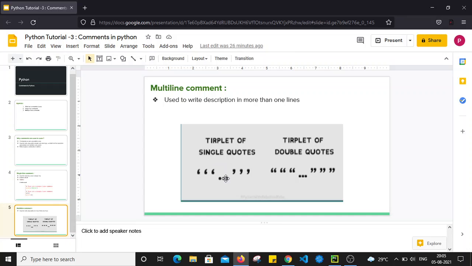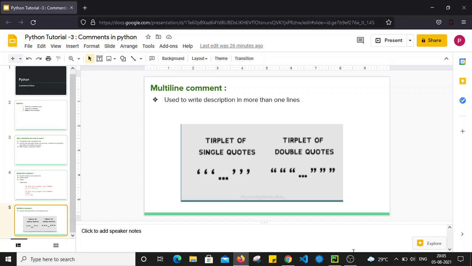Whatever you write in between the triple single quotes will be considered a comment. Those are multiple line comments. Instead of triple single quotes, we can also use triple double quotes. Whatever you write in between triple double quotes will be treated as a multi-line comment, and that part will be ignored by Python while executing the code.